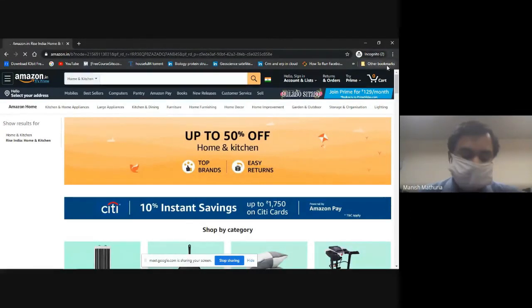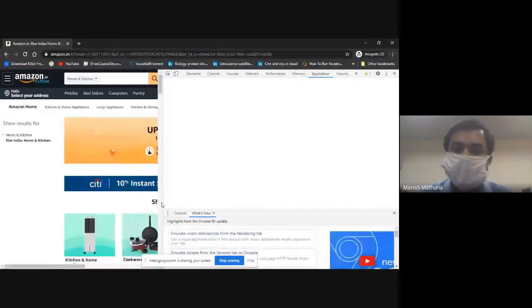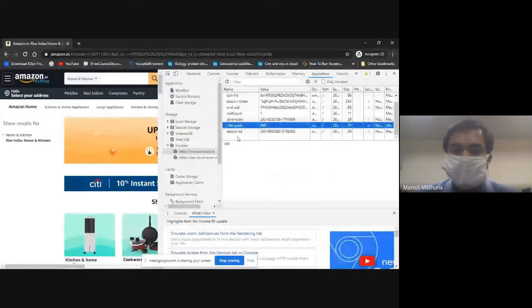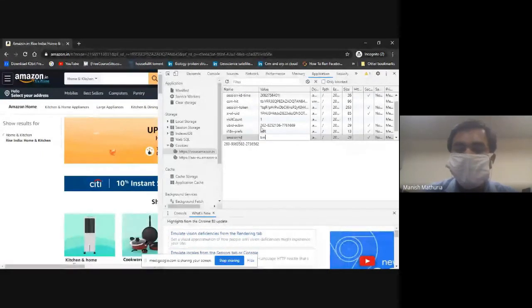So what I'm doing is entering my current values. For the first one, I need to create the variable x-ac-bin. You can see here that I'm trying to write the variable name, but it is changing with time. So it is very important, if you want to hack your Amazon account, that you are very fast in entering it.